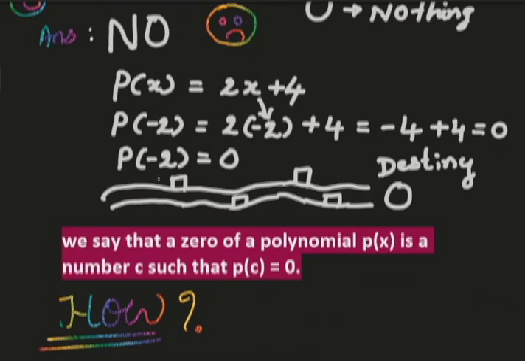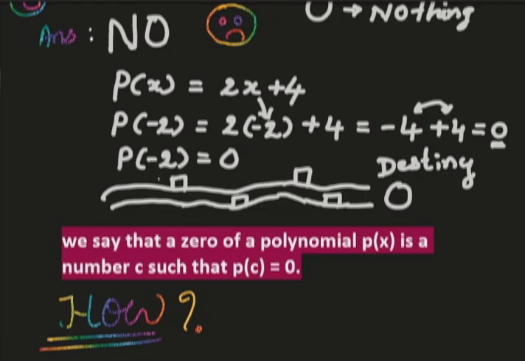When minus 2 is here, 2 times negative 2 will be minus 4, and plus 4 we keep as it is. If you add negative 4 to positive 4, you will get 0. So somehow we are getting 0 only, but the meaning is a little different.